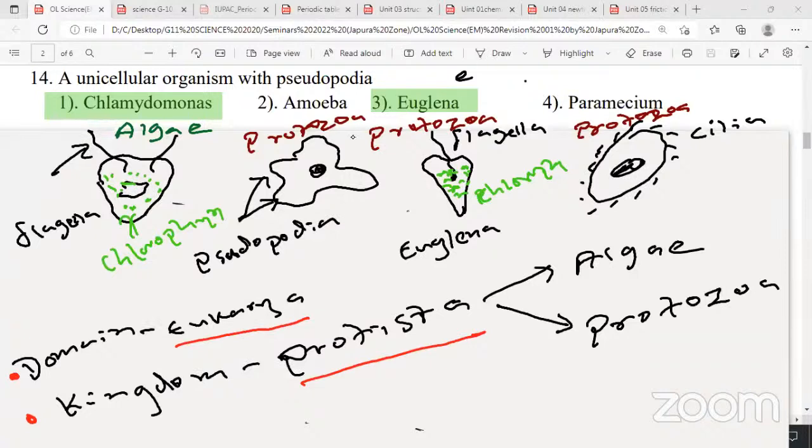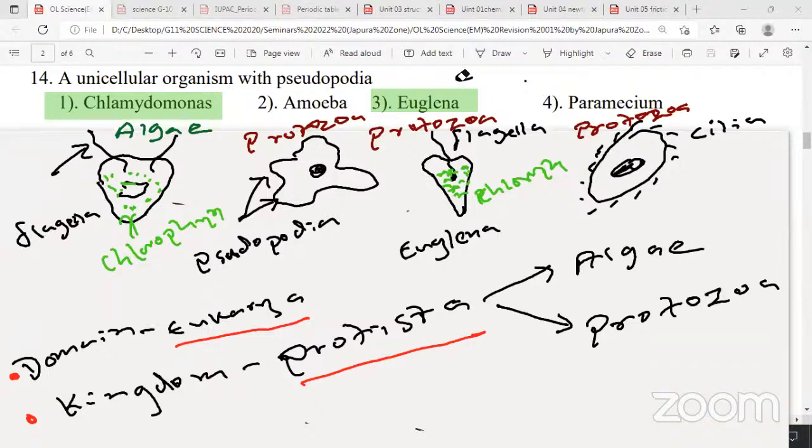Grade 10 students, no need to copy down the domain and the kingdom. That is for the grade 11 students. Grade 10 students, you should know the locomotor organelle and the name of the organism. That's enough. So what is the answer for this? Pseudopodia present in amoeba.